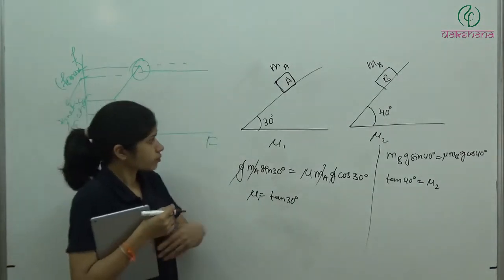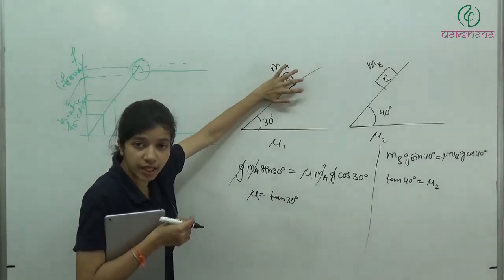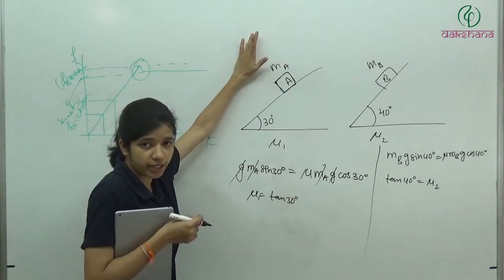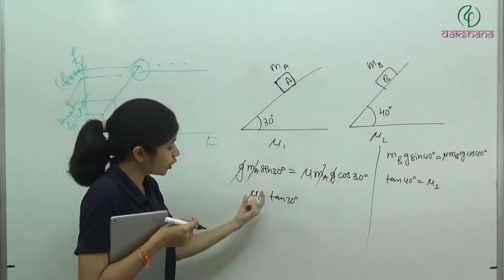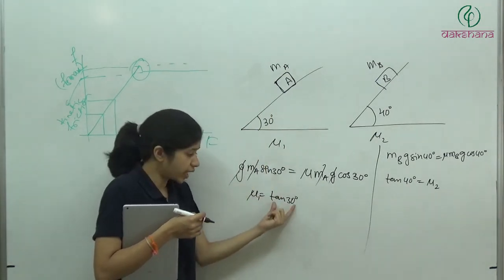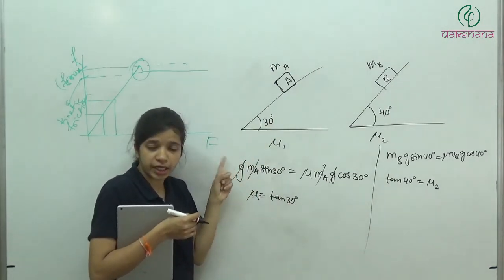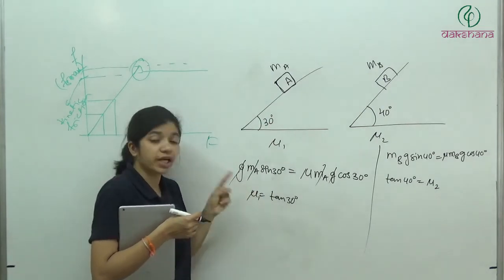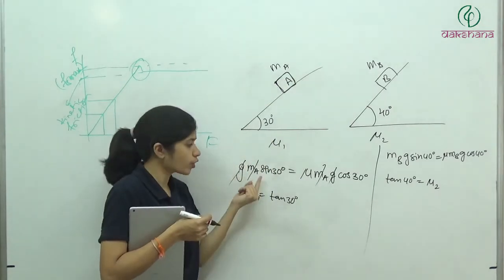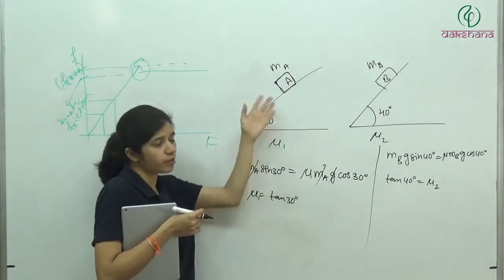So basically, if we have the same material and you replace this mass, Ma with something else, what will happen? Again it is going to slide at the same value of this angle, tan 30, I mean it will slide at the 30 degree angle. When the inclination is 30, it will slide, because the condition for sliding is this. The force here must be the same. So this is the condition for sliding, and it does not depend on the mass. Whatever mass you keep, it makes no difference.